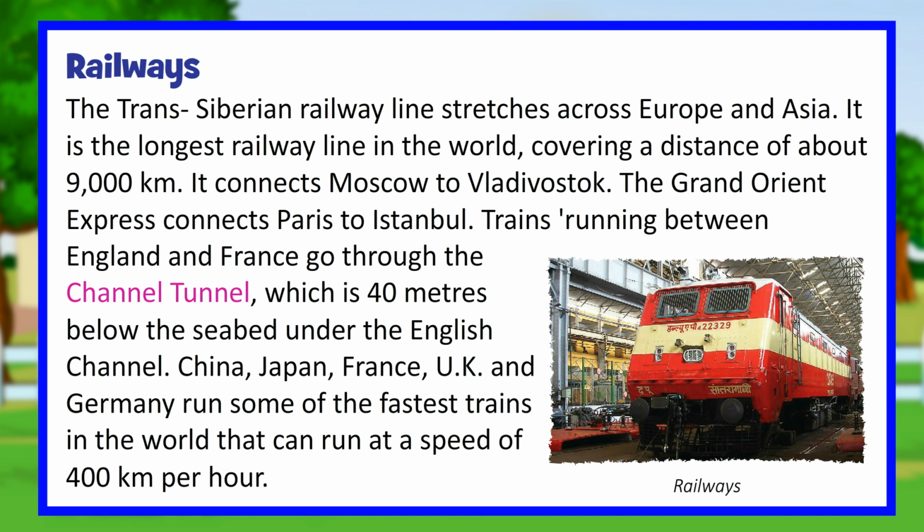The Trans-Siberian Railway line stretches across Europe and Asia. It is the longest railway line in the world, covering a distance of about 9,000 kilometers. It connects Moscow to Vladivostok. The Grand Orient Express connects Paris to Istanbul. Trains running between England and France go through the Channel Tunnel, which is 40 meters below the seabed under the English Channel. China, Japan, France, UK and Germany run some of the fastest trains in the world that can run at a speed of 400 kilometers per hour.